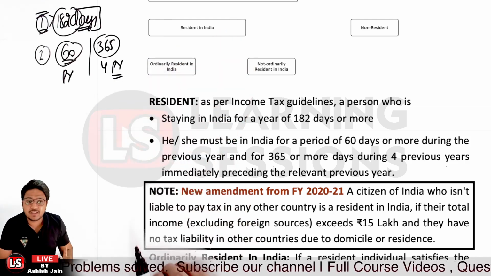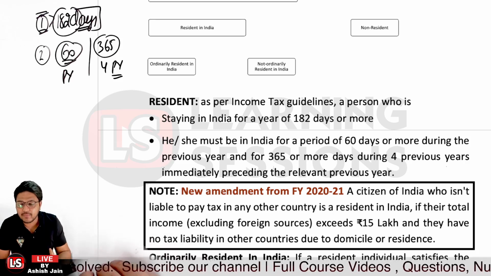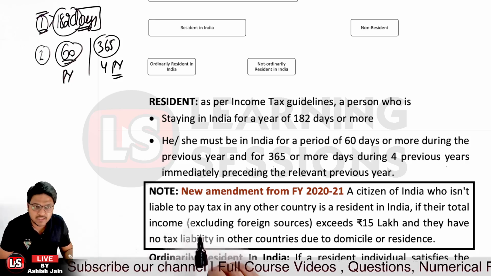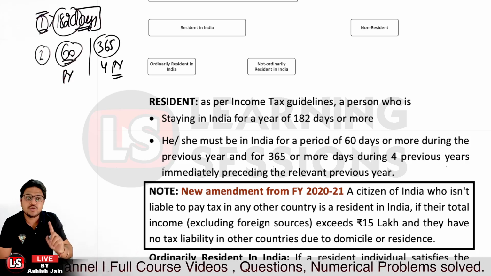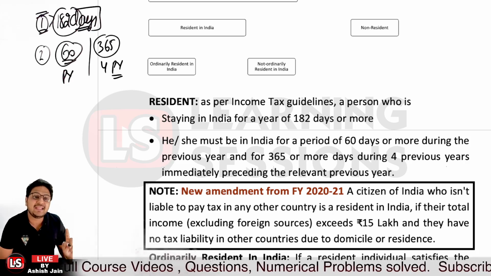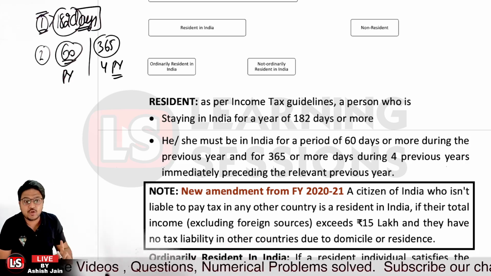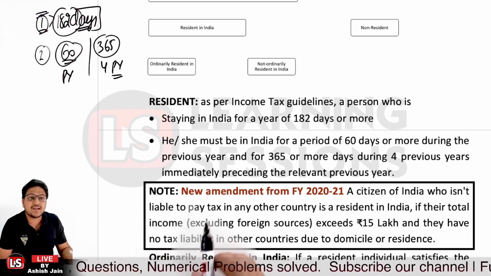No, as per the new amendment that is active from the financial year 2021, a citizen of India who is not liable to pay tax in any other country is a resident in India.